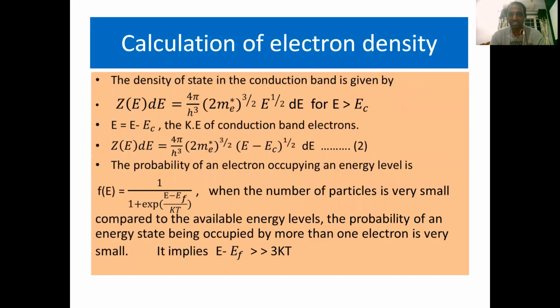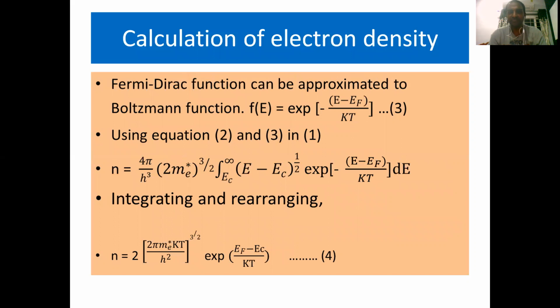Therefore, here we are using this one when the number of particles is very small compared to the available energy levels. The probability of an energy state being occupied by more than one electron is very small. That indicates E minus EF is greater than KT. The Fermi-Dirac function can be approximated to the Boltzmann function. As a result, F of E is equal to exponential of minus of E minus EF by KT. This is equation number 3.